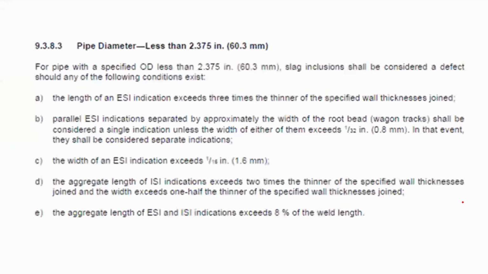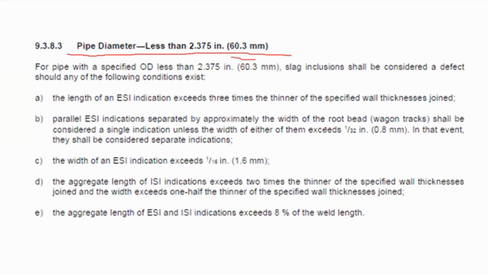So, here, for the question, the pipe is specified to be below the 60.3 mm threshold that is being specified here in this clause. So there are classifications for the slag inclusions depending upon the pipe diameter, which in this case you have to identify first if it falls under this classification, which is below 60.3 mm, and the other I think is above this size.